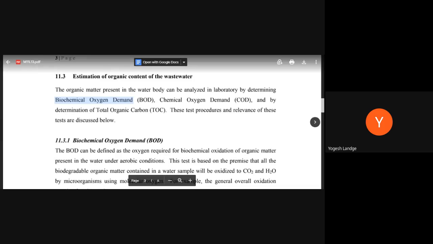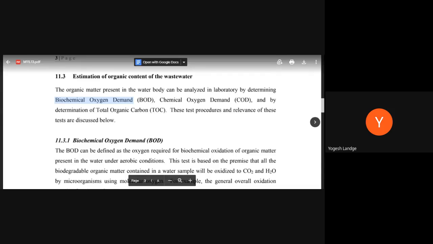But here, we are first interested in finding the total oxygen present in it, the dissolved oxygen before the treatment. If we have a sample of wastewater and that sample is diluted, I will tell you the process later, we test what the DO is.